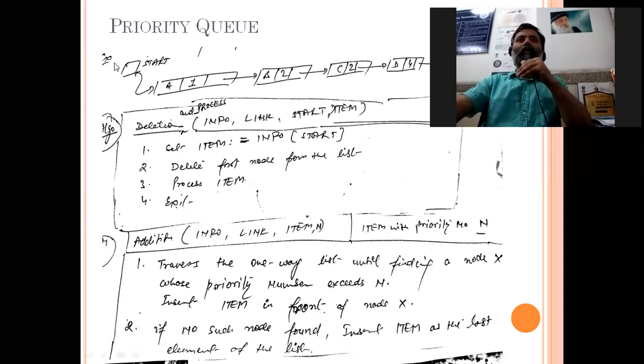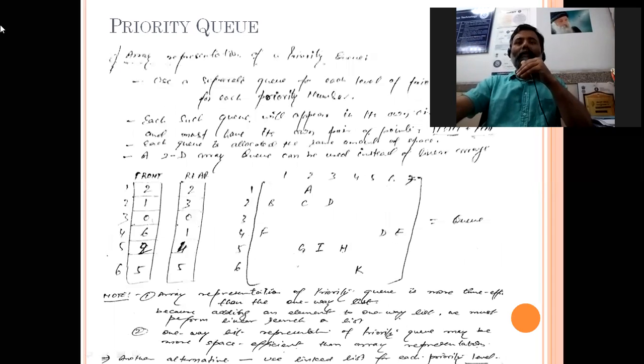Now array के through हम implement कर सकते हैं. We can maintain a 2-dimensional array, and for each priority we can maintain a list. For each priority we will have a queue. So for each priority, suppose we are maintaining a separate queue, so we can take a 2-dimensional array.